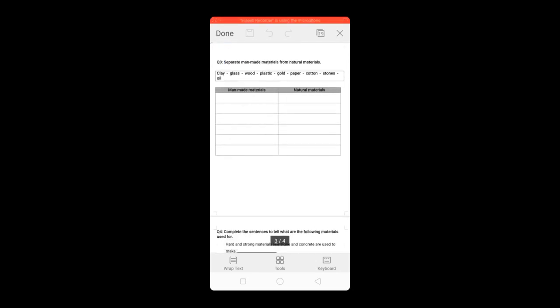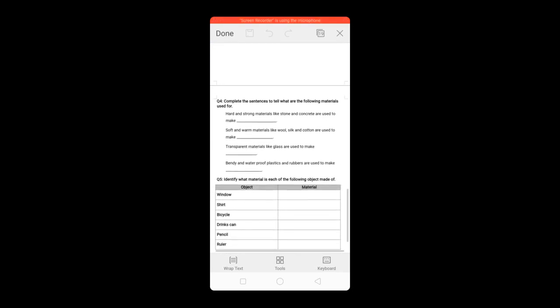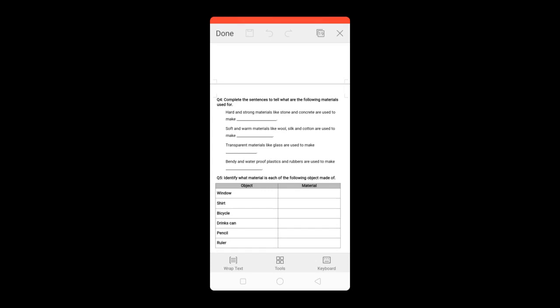Question number 3. Separate man-made materials from natural materials. You have been given a word bank again, and you have to tell which material is natural and which is man-made, and then you have to specify them in the columns given below. Question number 4. Complete the sentence to tell what the following materials are used for. Number 1. Hard and soft materials like stone and concrete are used to make dash.